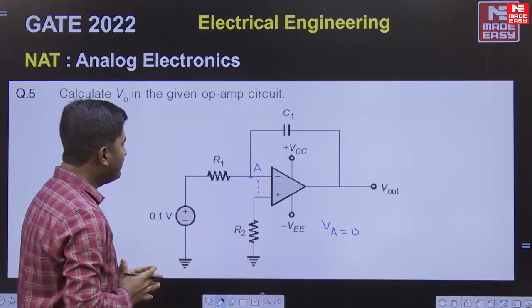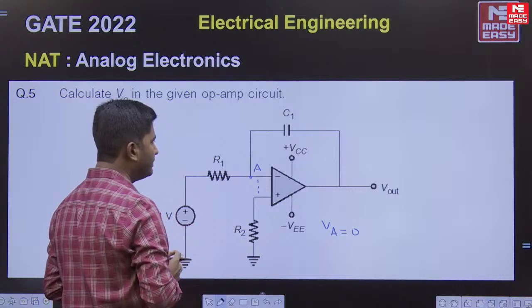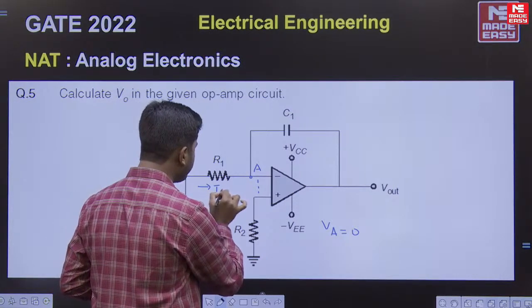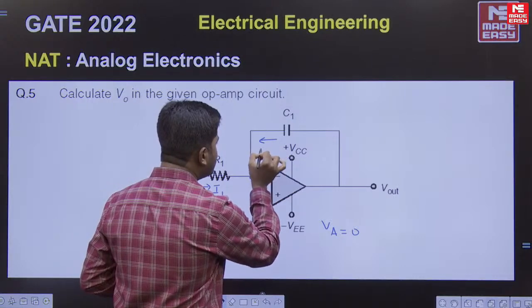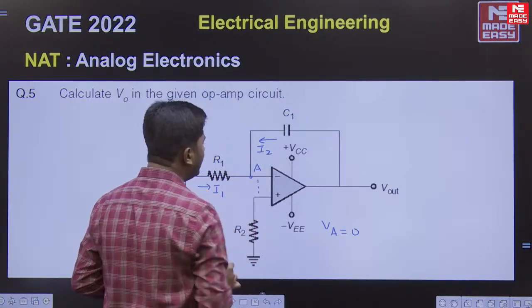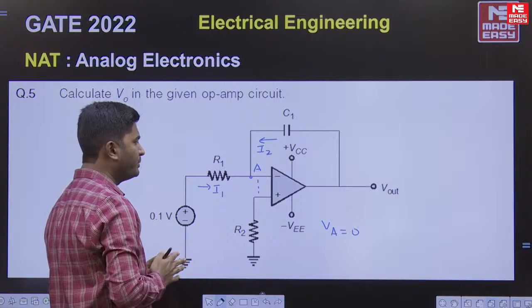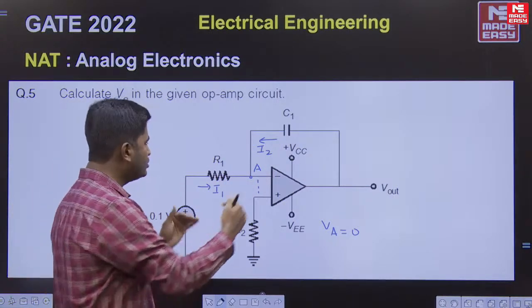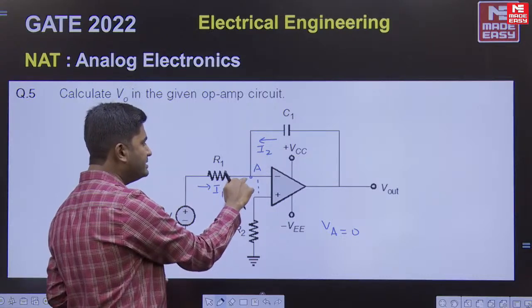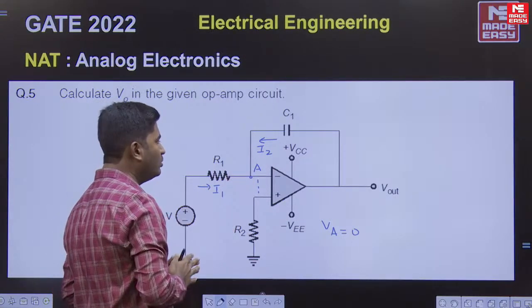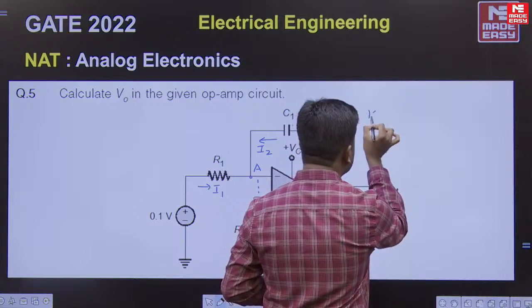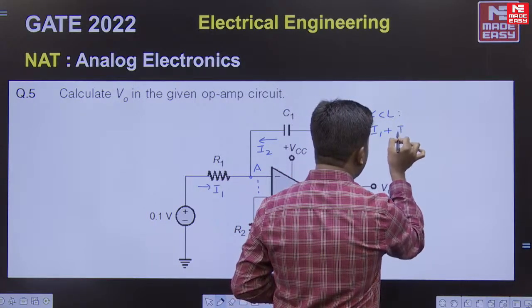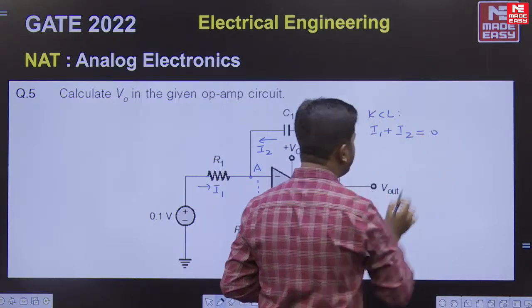Then we will apply KCL at this node A. If I use KCL here, let us call this some current I1 and this current I2, and input current of the op-amp is 0, and these currents I1, I2 we can assume in any direction. Here I have assumed them in this way. Now if I apply KCL, I will get I1 plus I2 equal to 0.